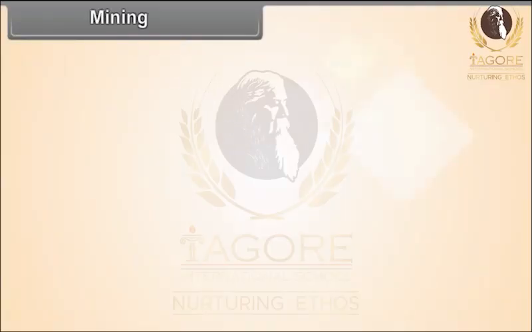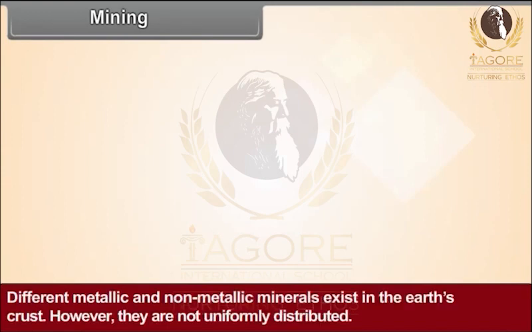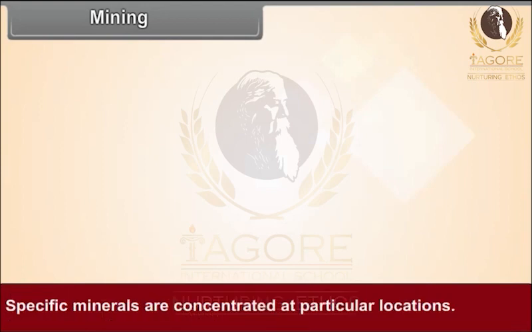Mining. This occupation depends on mineral wealth. Different metallic and non-metallic minerals exist in the Earth's crust. However, they are not uniformly distributed. Specific minerals are concentrated at particular locations.